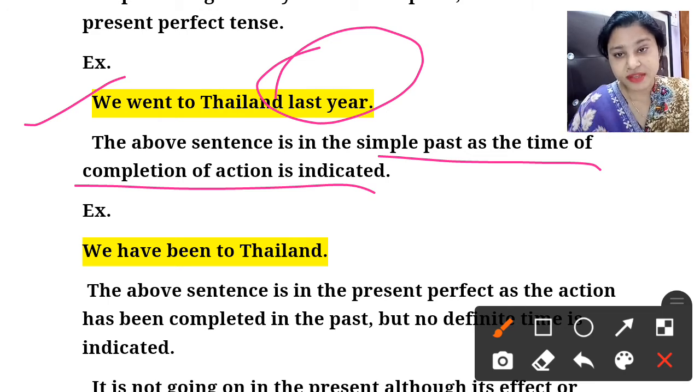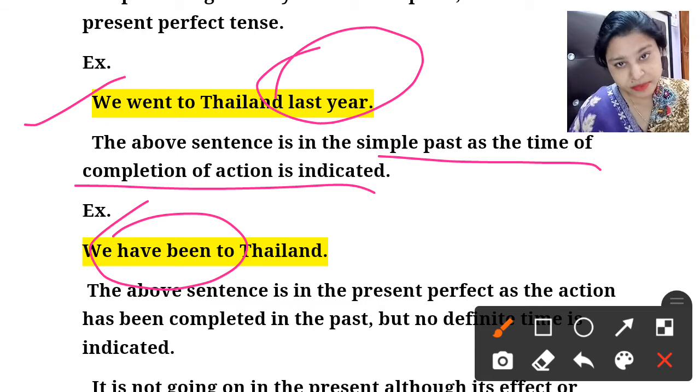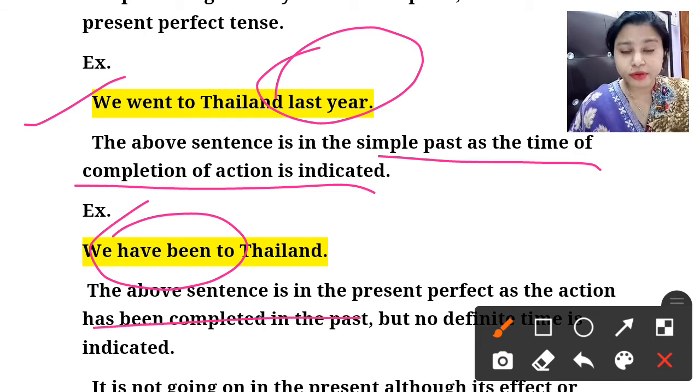But if we change it to 'we have been to Thailand', that is talking about present perfect. I will explain it in the next chapter, present perfect, then you will understand. So that is the difference between simple past and present perfect: in present perfect the action is completed in the past but there is no definite time. But when we talk about simple past, we have a definite time at which the action is finished or completed. Clear?